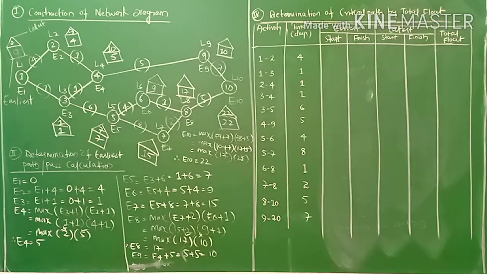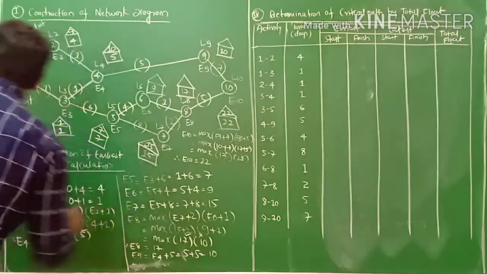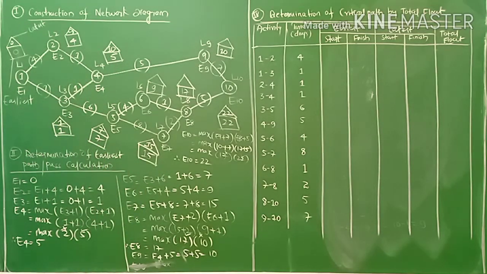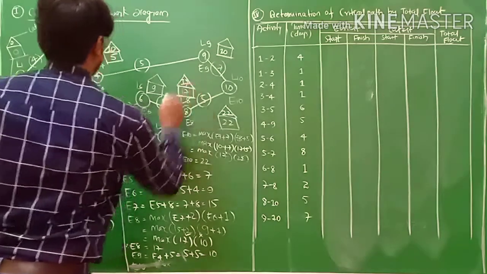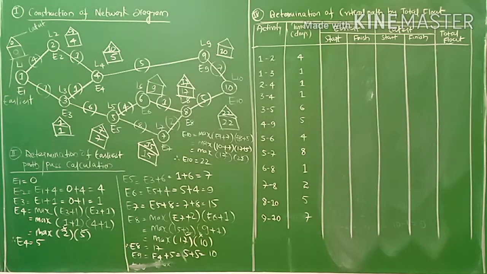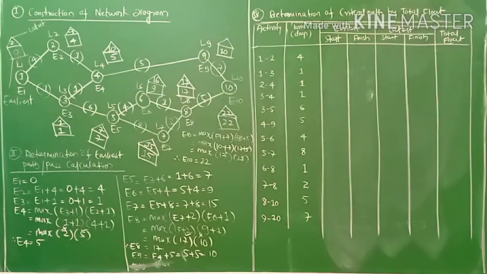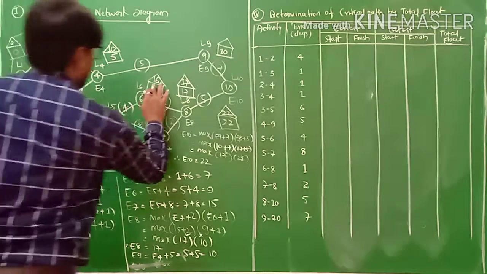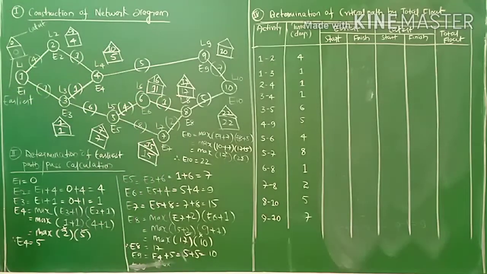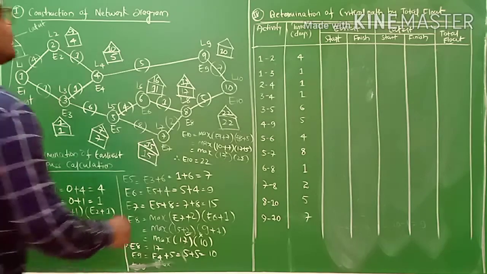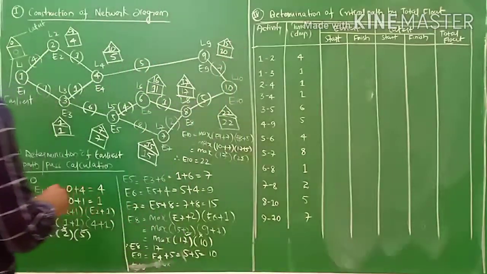For 7 it is 15, 15, and for 8 it is 17, 17. For 6 it is 11 and 16. For 8 it is completed, 22. The last one, 22, is done, and the ninth one is 10 and 15, my friends. So done.